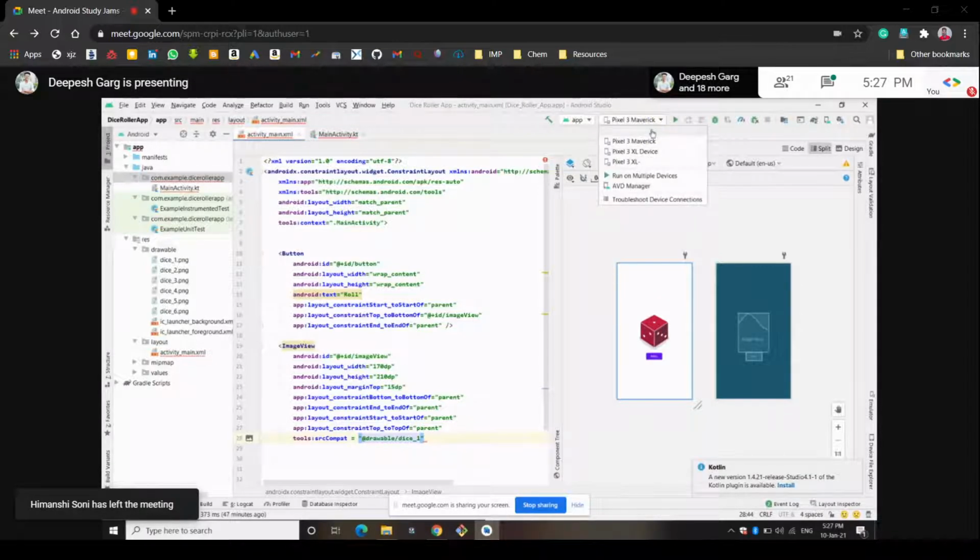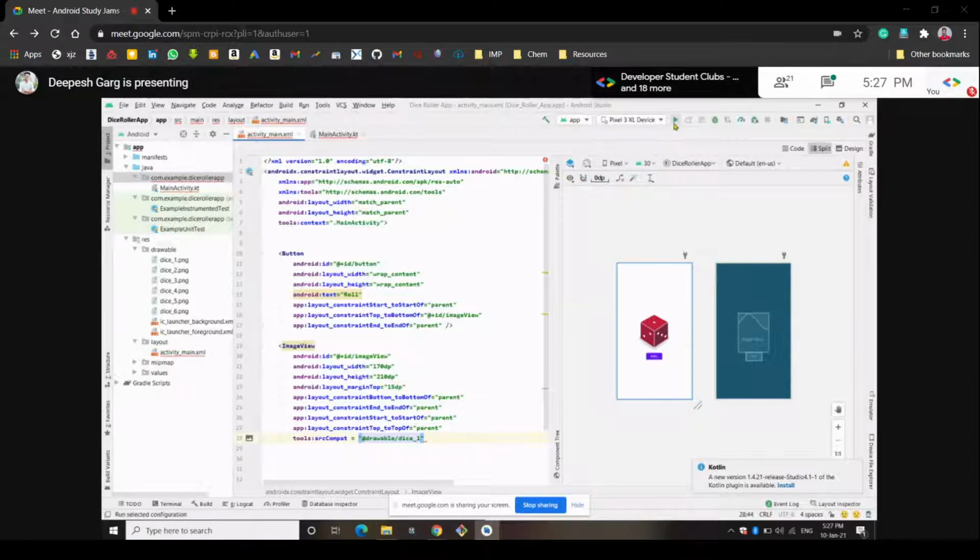You can run this on any device. Maybe you should run this on a Pixel 3 device. Let's run this. It will take some time, so you can wait for that.